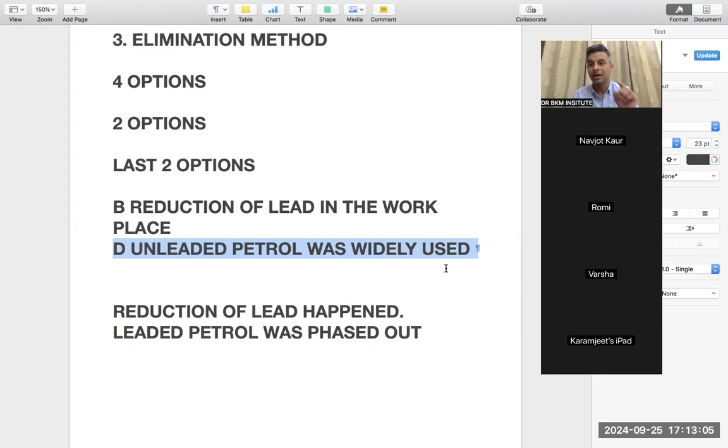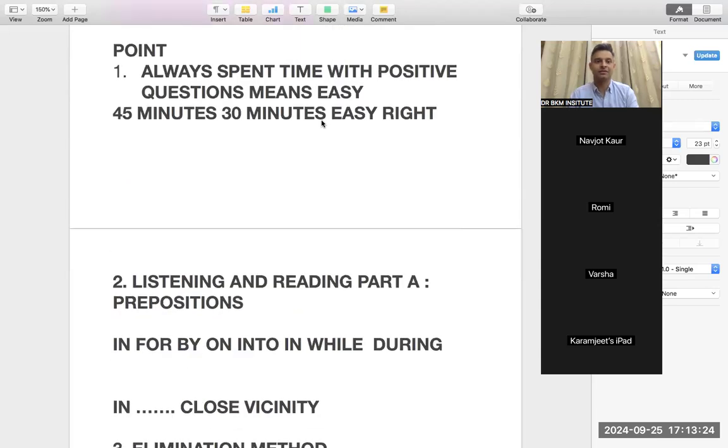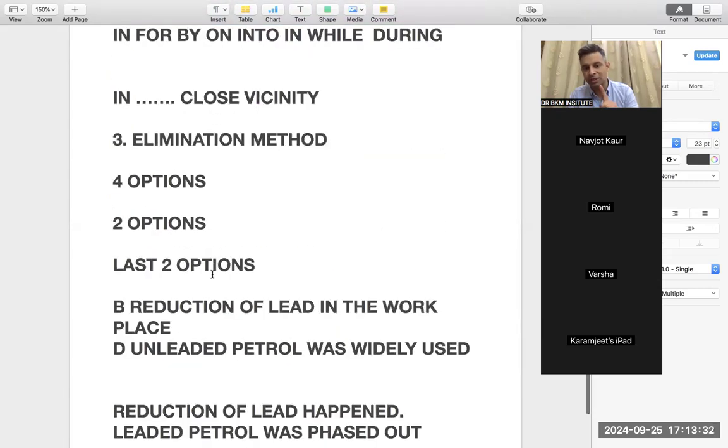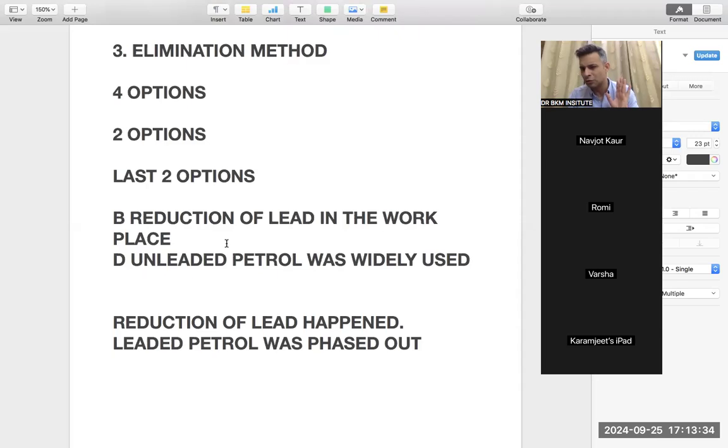Very, very important technique. Again, listen to this particular part of the video at least 5 times. Promise you it will make your 2 marks extra. The people who get 320, 330 by chance in reading will pass because of this one point. And to pass very easily, this point is the most important: always do easy questions. Don't do difficult questions. Means in this kind of tough question, don't waste too much time even if it goes wrong. That's okay. But don't waste your time on this question.